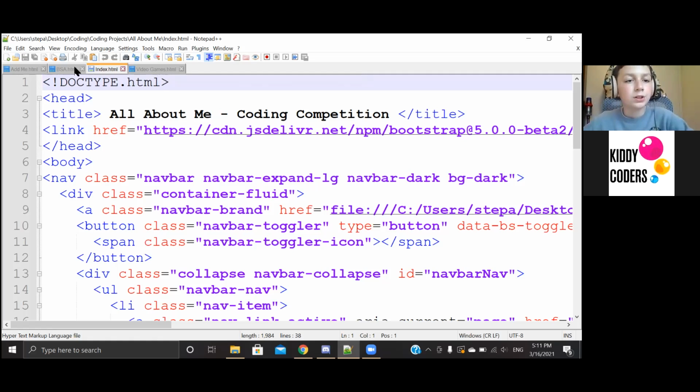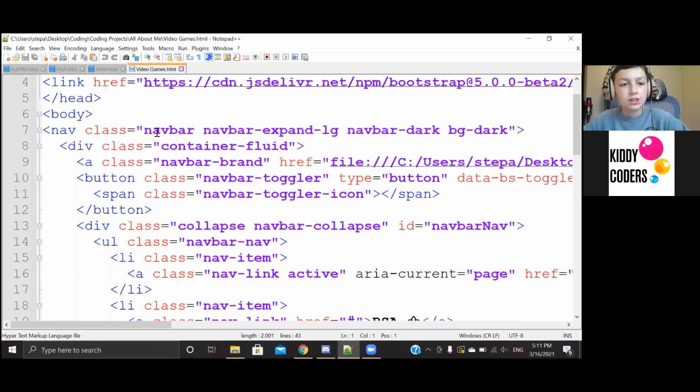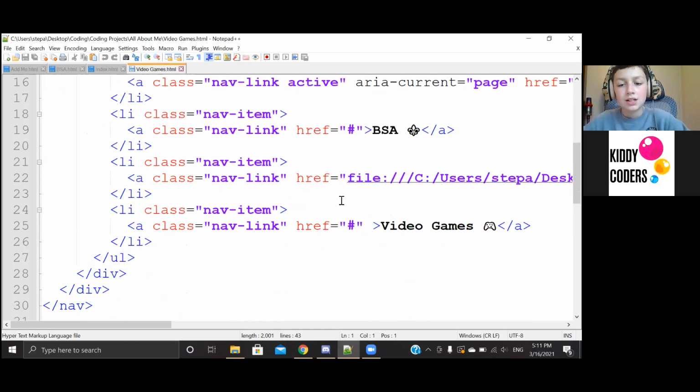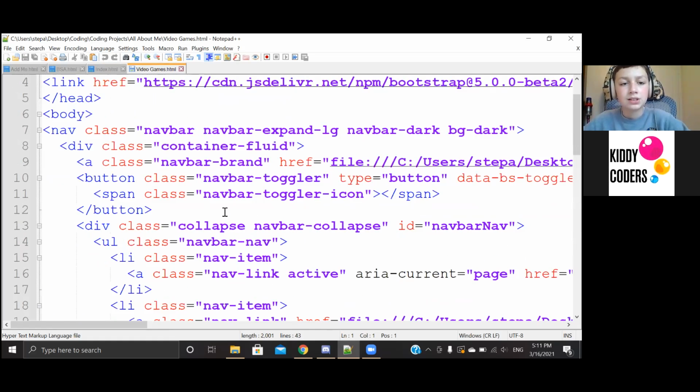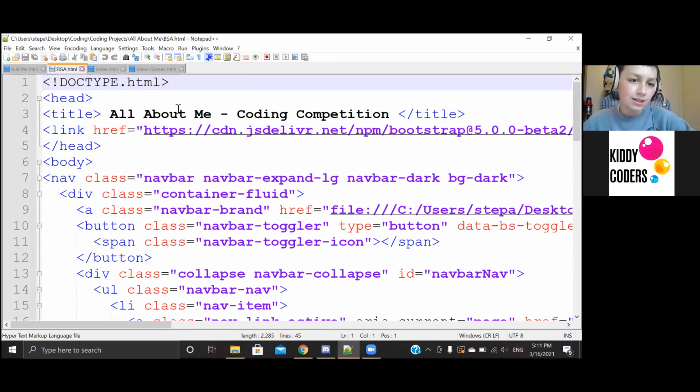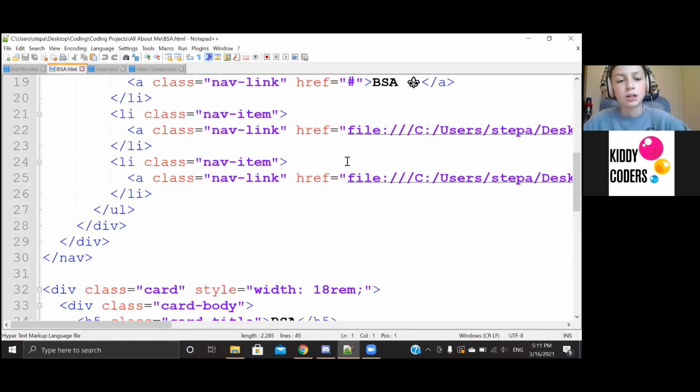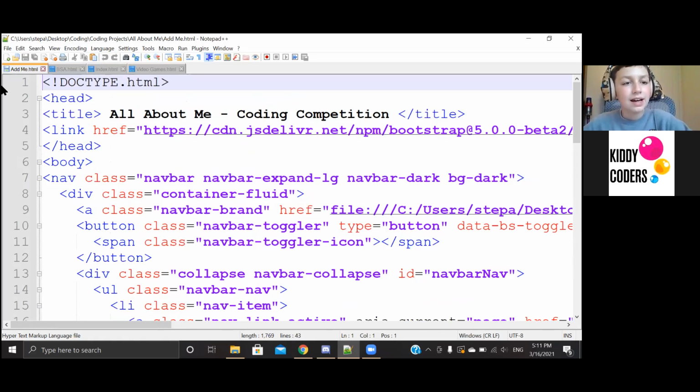So first section is video games. I just copied and edited it, so it's basically the same as the index. It has a navigation bar, more items, more text. And then BSA, Boy Scouts, I did the same exact thing as with video games and index. It has a navigation bar, links, and text. And then lastly, Add Me, and that's basically the same exact thing. Mainly I just used Bootstrap.